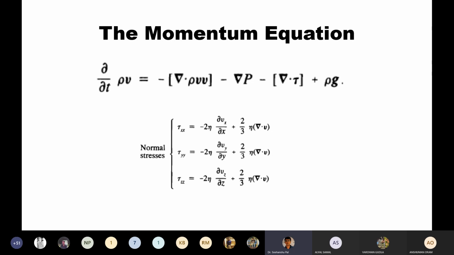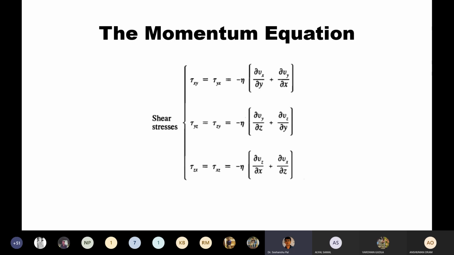Those are the normal stresses. You can see in the slide, in this way you can represent these things. And for shear stress, the representation will be like that. So these equations actually constitute a more general statement of Newton's law of viscosity, if you see very critically. And this is one kind of capability of Newton's law of viscosity in this form, that it can be applied to certain complex flow situations.